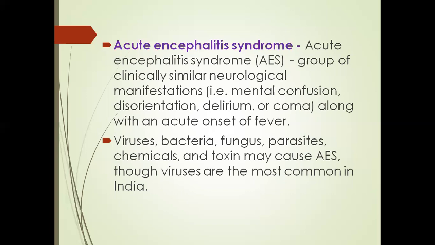What are the most common causative agents of acute encephalitis syndrome? Viruses, bacteria, fungi, parasites, chemicals, and some toxins may cause it. Among these, viruses are the most common cause of AES in India.